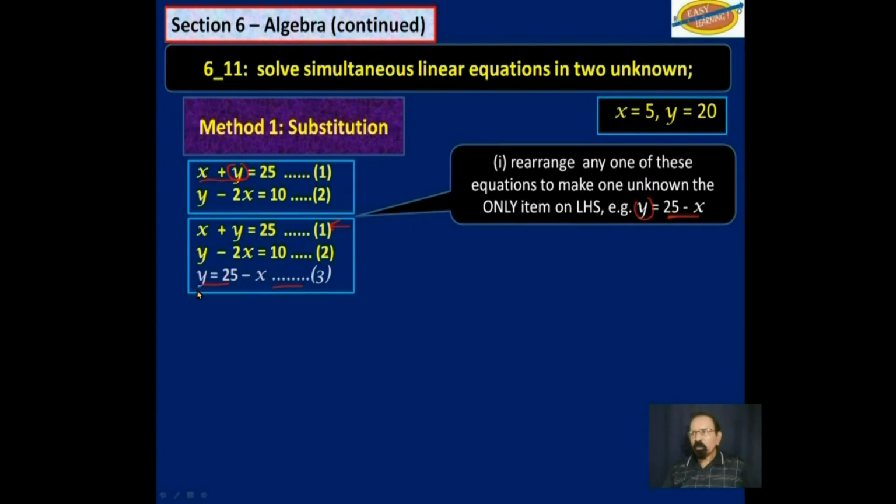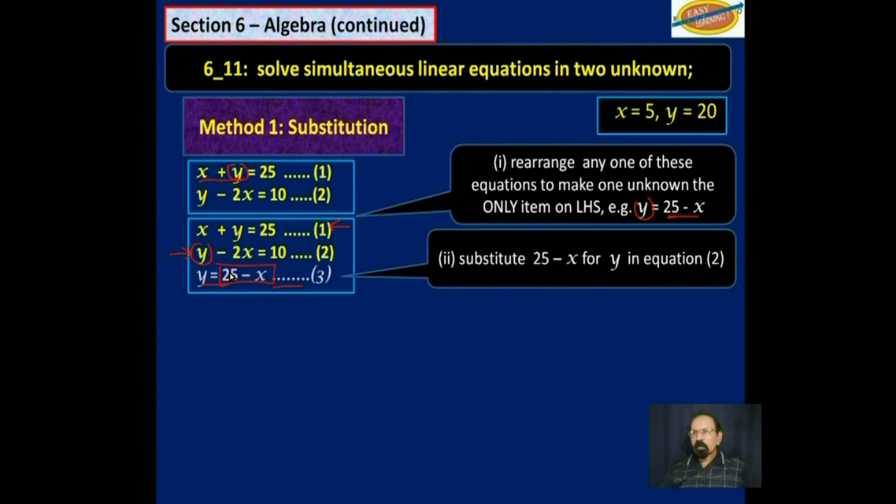Now that we know that y is equal to 25 minus x, and we also know that y minus 2x is equal to 10, we could take out that y from there and substitute this because we said y is equal to that. So we will substitute 25 minus x for y in equation 2.